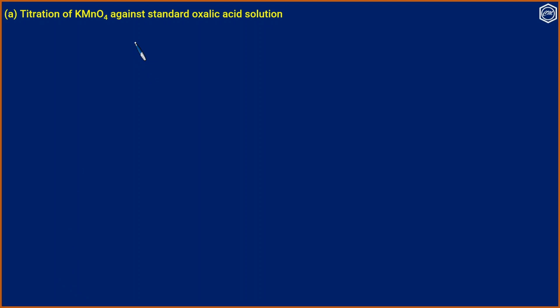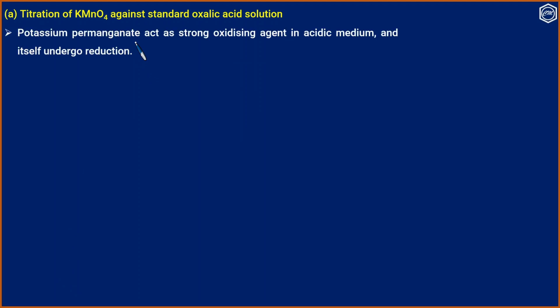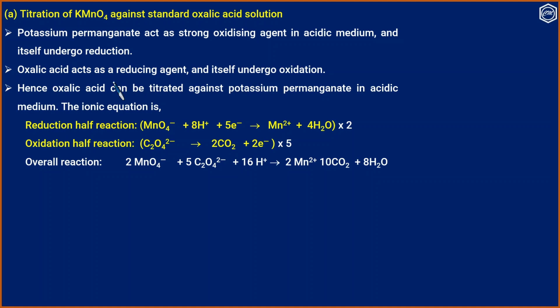Next is the titration of potassium permanganate against standard oxalic acid solution. Potassium permanganate acts as a strong oxidizing agent in acidic medium and itself undergoes reduction. Oxalic acid acts as a reducing agent and itself undergoes oxidation. Hence, oxalic acid can be titrated against potassium permanganate in acidic medium.